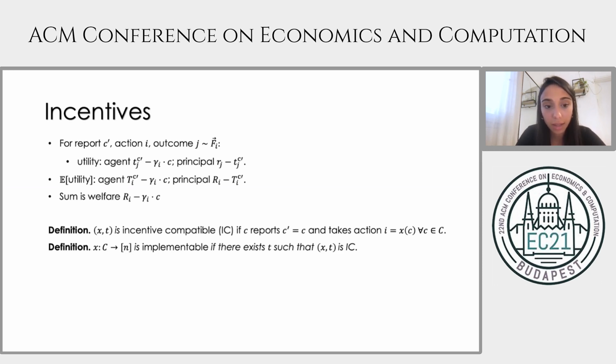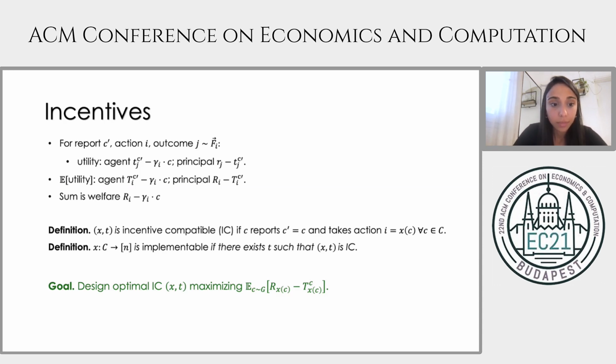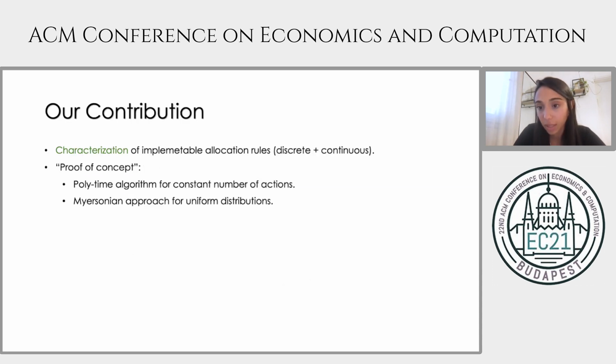We say that an allocation rule is implementable if there exists a payment rule T such that the resulting contract (X, T) is incentive compatible. Our goal throughout this talk is to take the side of the principal and design incentive compatible contracts that maximize the principal's expected utility, where the expectation is over the agent's random type as well as over the random outcome.